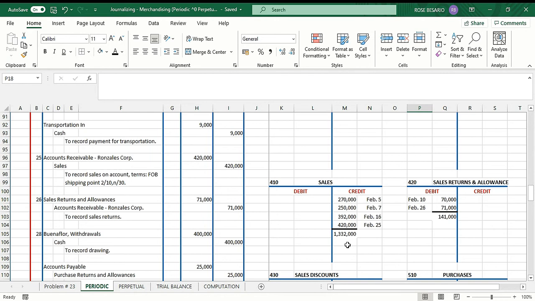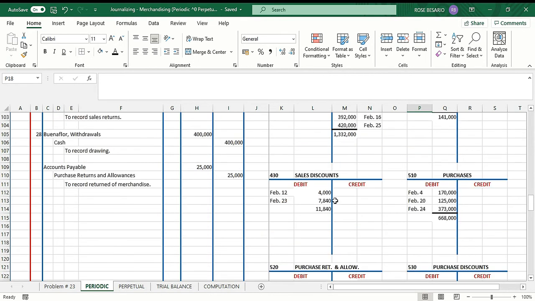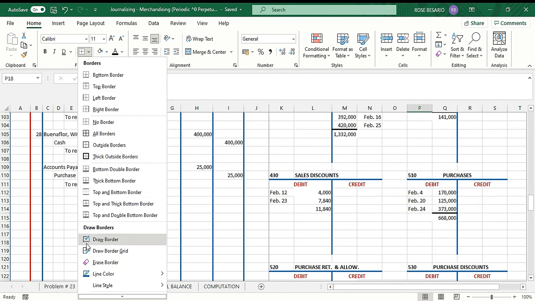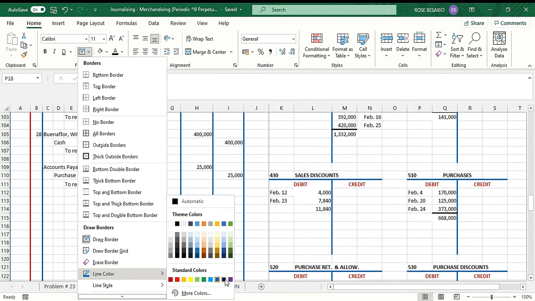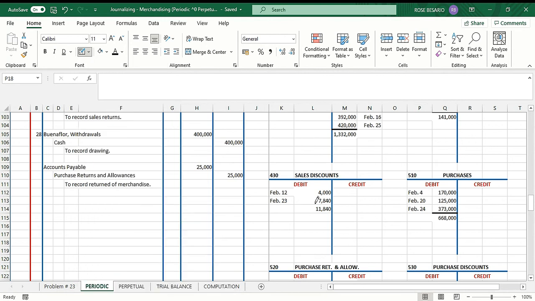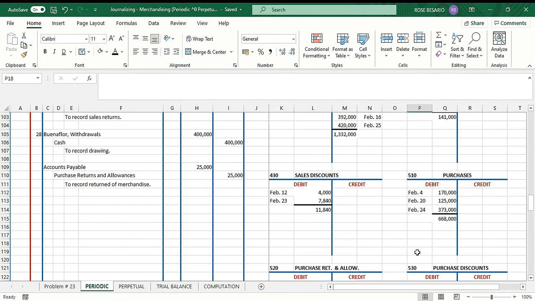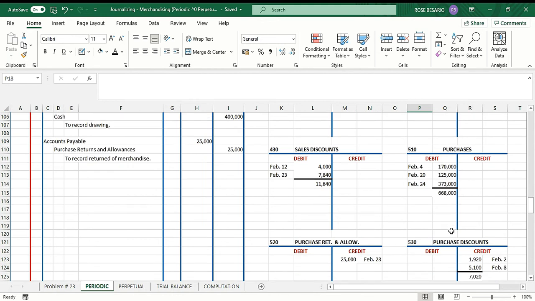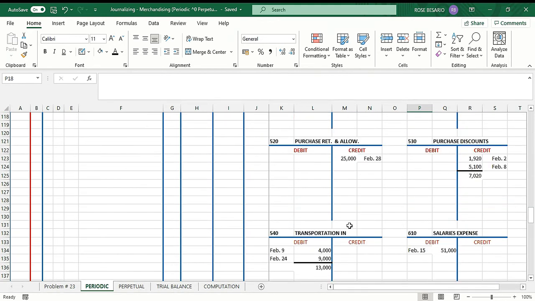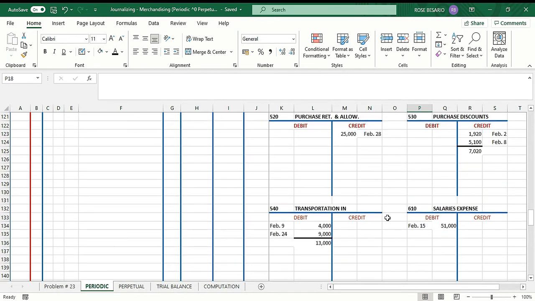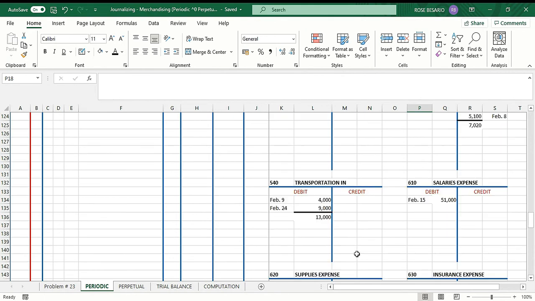Then as is, then add your sales. So sales is 1,332,000. And then your sales returns and allowances is 141,000. Then also your sales discount, okay, let me highlight this one. The total is 11,840. And then for the purchases, the total is 668,000. Then as is, total your transportation in, which is 13,000.